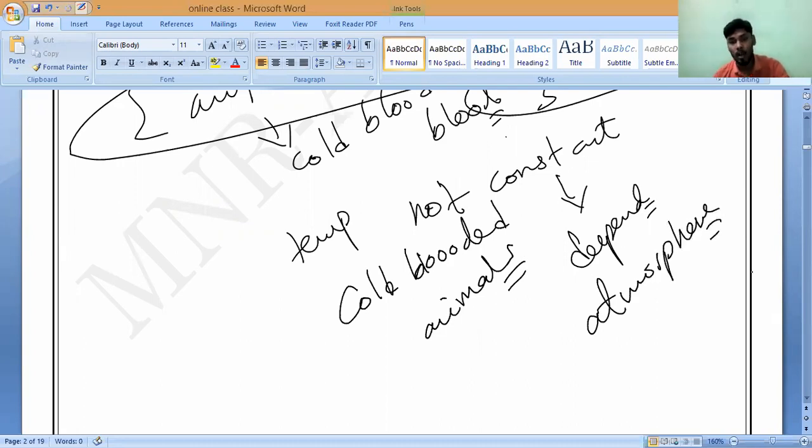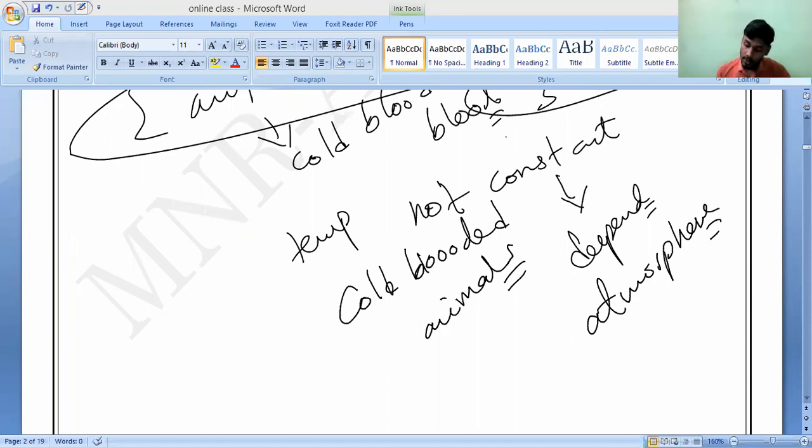This is important. Warm-blooded animals always need a minimum temperature. The body must have minimum temperature; without that, they cannot survive. So to maintain their body temperature, they constantly require a lot of energy. That is why an efficient supply of oxygenated blood is present, and that is why they have a 4-chambered heart.